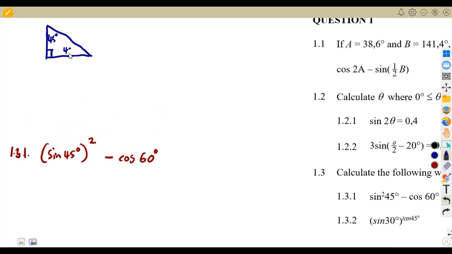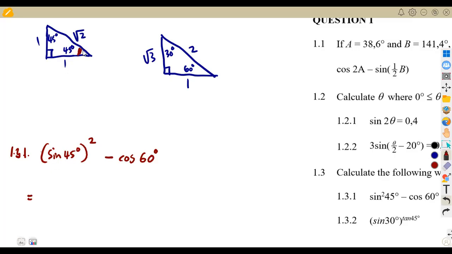Your special angles. Remember, from the triangle of 45, this is 1, 1. This is the square root of 2. Also, we have a condition of 60 degrees on this side, 30 degrees on this side, where this is 1, this is 2, and this is square root of 3. Remember, I said you can find any ratio which is the same as what you have on your calculator. So the question is, what is going to be the ratio of 45 degrees, sine 45?